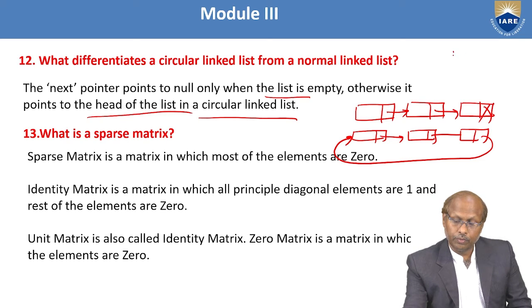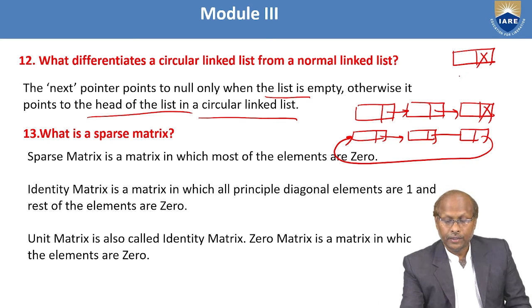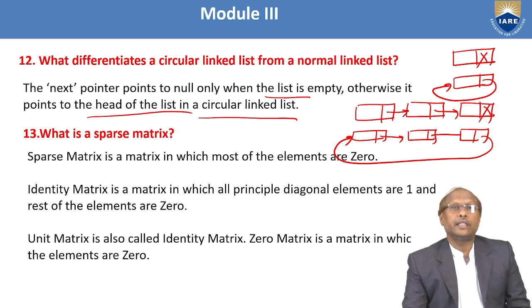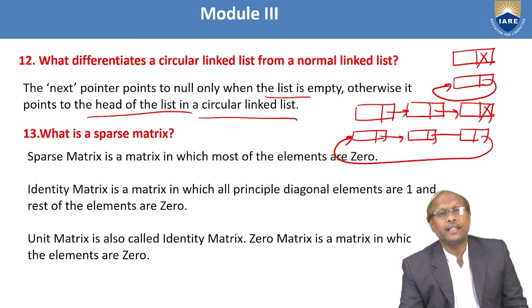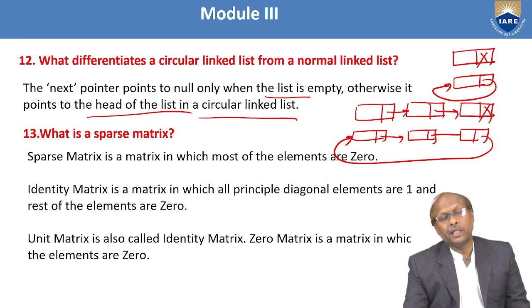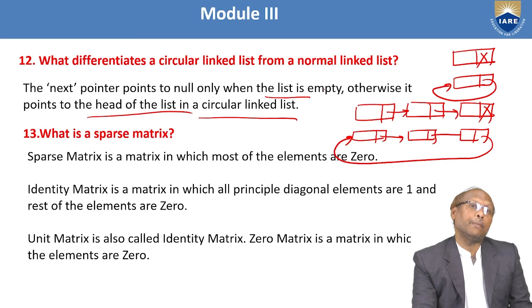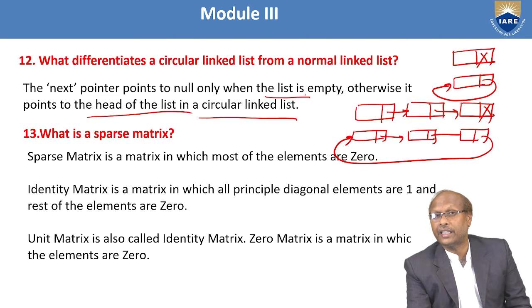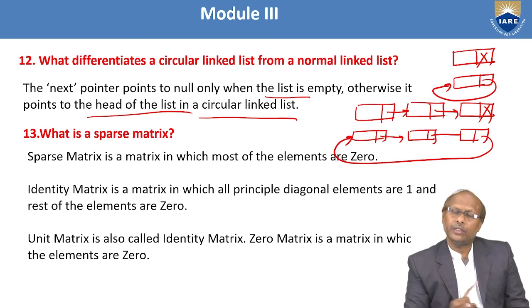When there is a single node in a linear linked list, then put a null. If it is circular, then it will be pointing to itself. So in a circular linked list, you will not find any null. In a circular linked list, no null at all, whereas in the case of linear, you will find a null pointer. So that is the main difference. What differentiates the circular linked list from the normal linked list? There is a null pointer in the normal linked list, whereas there is no null pointer in the circular linked list, because in the circle, the last node is pointing again to the first. So there is no null concept.